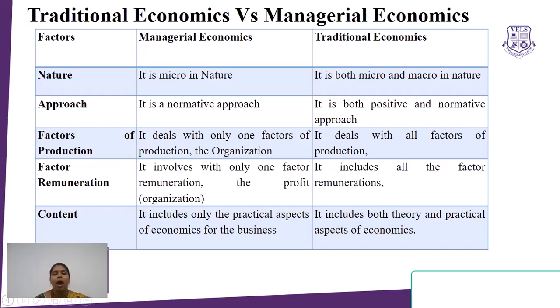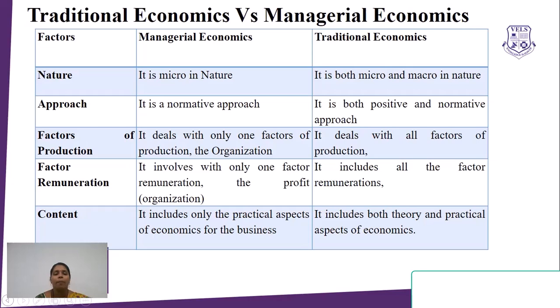Let us understand how managerial economics is different from traditional economics. There are various factors which help us to identify these differences. One is nature. Managerial economics is more micro in nature, meaning it mainly deals with an individual firm, the firm's decisions, and the firm's problem solving. Whereas traditional economics not only deals with an individual firm but also with economy problems or macro concepts like aggregate supply, aggregate demand, consumption, expenditure, etc.